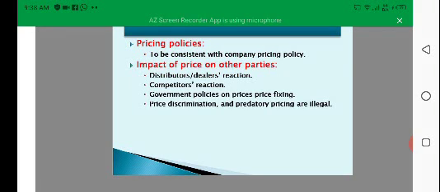Philip Kotler argued that managers must also consider the reaction of other parties to the company's price. How will distributors and dealers feel about it? Will the sales force be willing to sell at that price? How will competitors react?